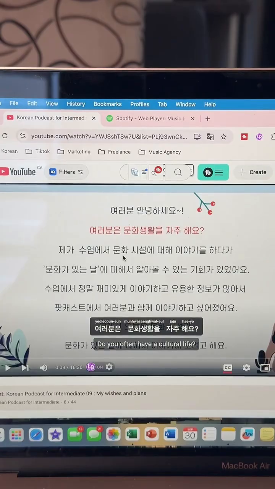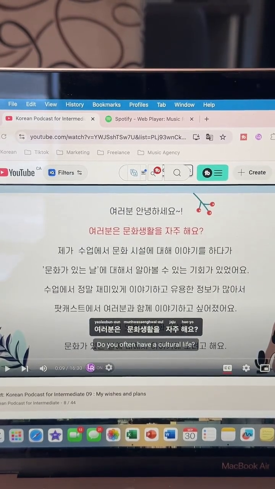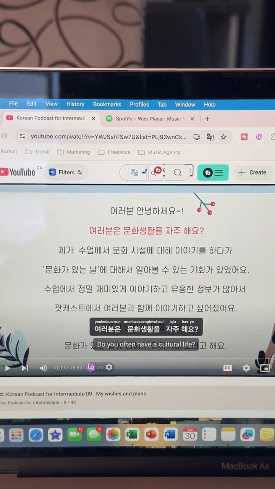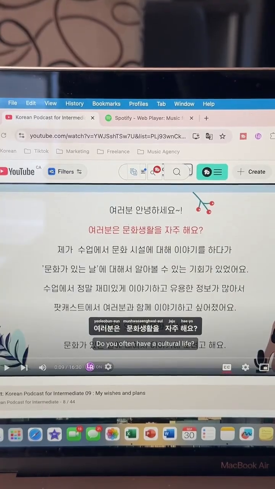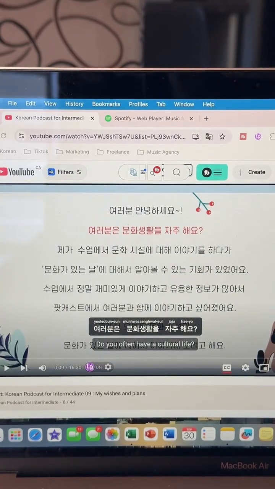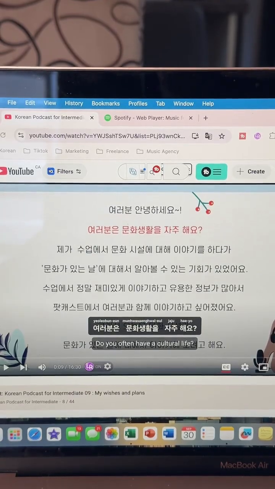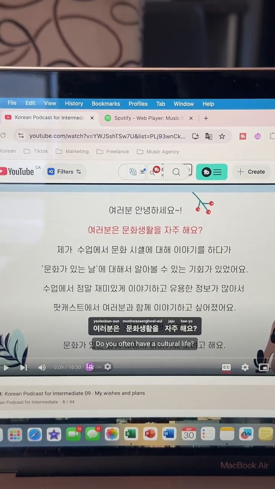I'm assuming facility maybe. Yeah, I think it's like maybe a cultural facility, not building. Wait. 시설. Yes, you are correct. It is facility, or installation, but facility would be the most correct way of translating that word. They also say plant, but in this context, it is definitely not plant. So here, right, it is facilities that are cultural. So cultural facilities.